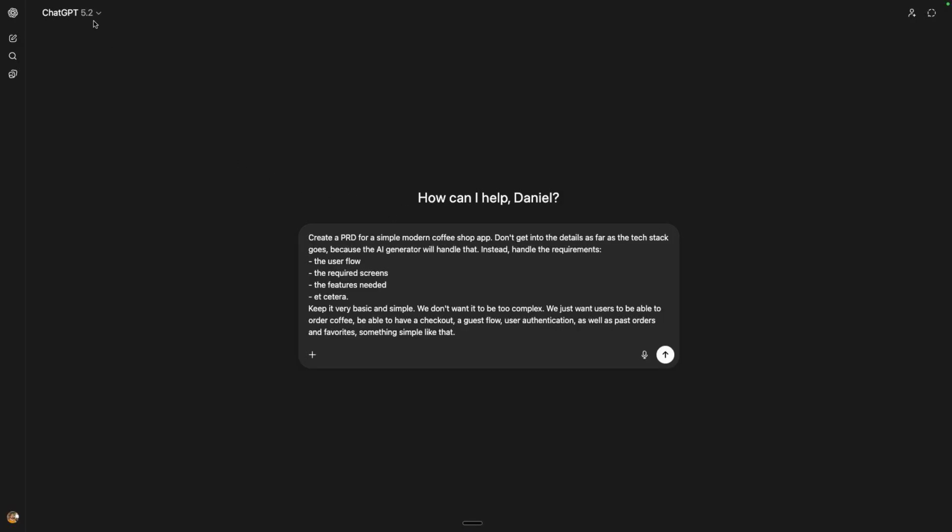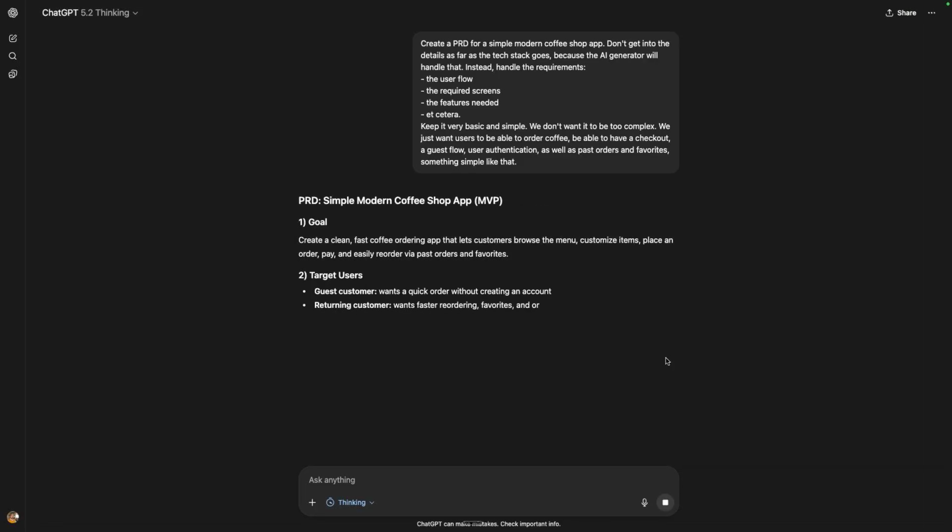And then I'm actually going to set it to 5.2 thinking. That way, it's just a little bit more intricate in its thought and it has deeper reasoning to spend a little more time on the PRD and come up with something a little bit more detailed and thorough. Awesome. And our PRD is already generating.